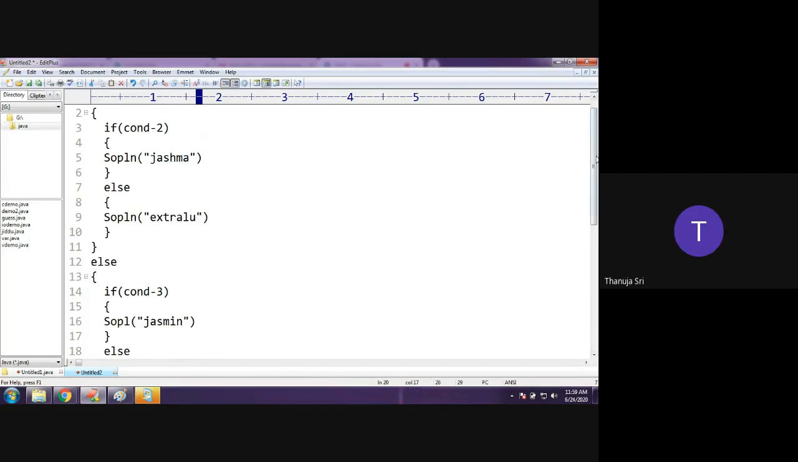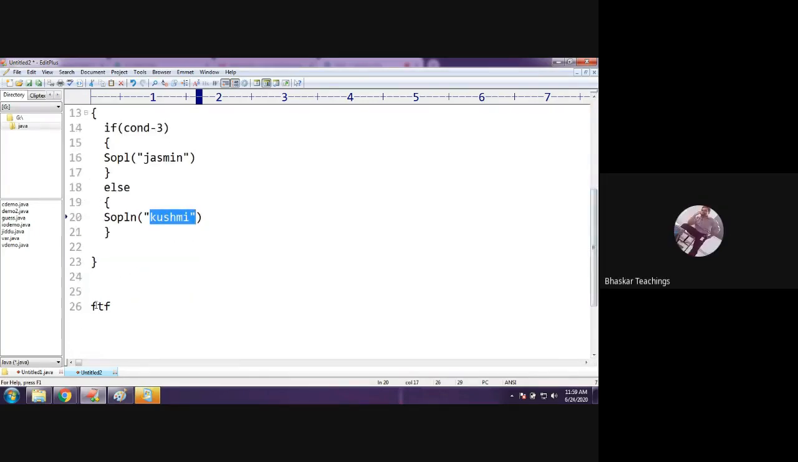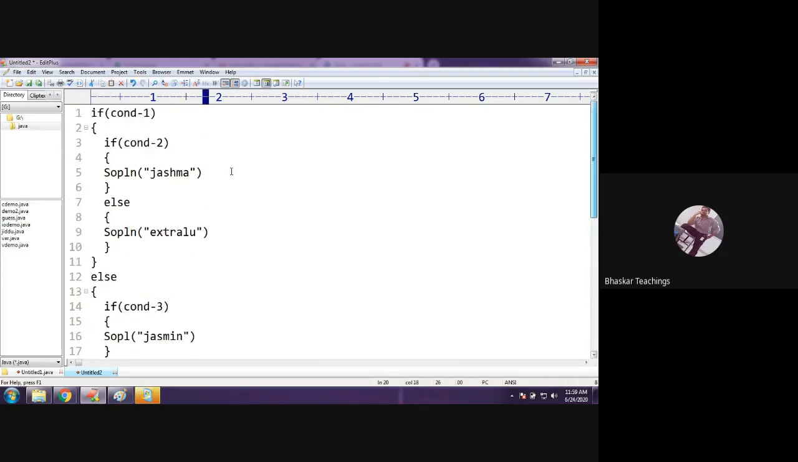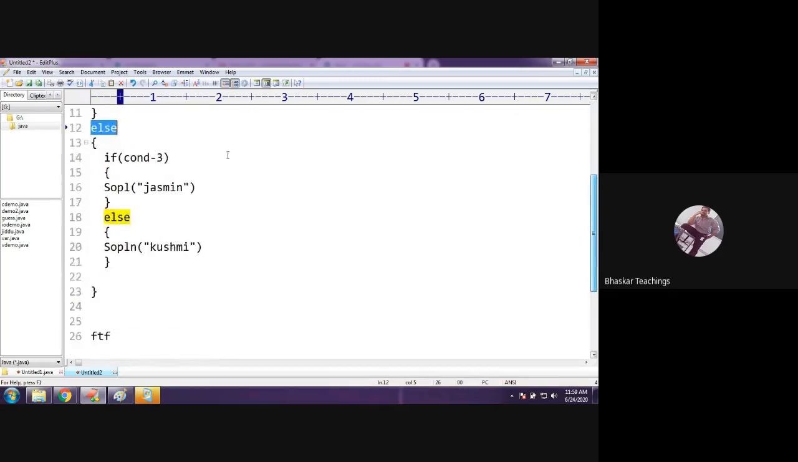Yes, sir. Listen, I said false, true, false. Yes, right. Kushme will be printed. When condition 1 is false, it will directly come into the else body. Now here in the else body we have condition 3. Condition 3 is also false. Therefore, obviously, the else part of this if statement will be executed. That is Kushme. What if false, true, true?